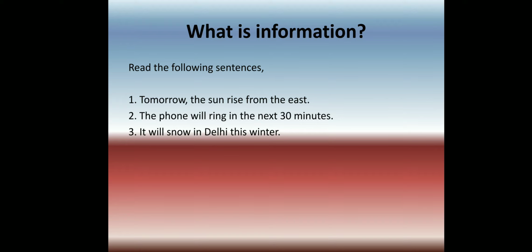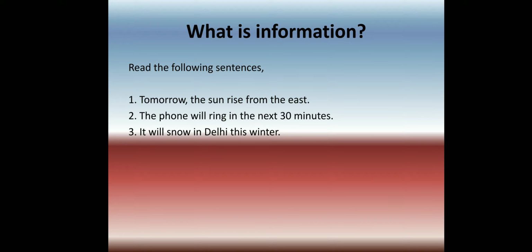Looking at these three sentences, we can say that they carry different amounts of information. In fact, the first sentence, tomorrow the sun will rise from the east, we can say doesn't carry any information. Why? Because we know that every day the sun rises from the east. Everybody knows that the sun rises in the east, and the probability of this happening is high, or almost unity. So this is not useful information because everyone knows this fact, so it doesn't contain any useful information.